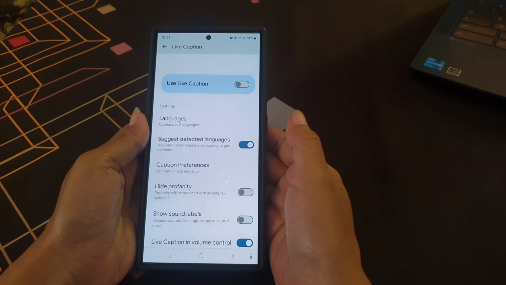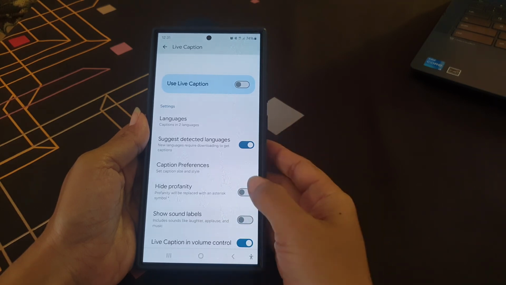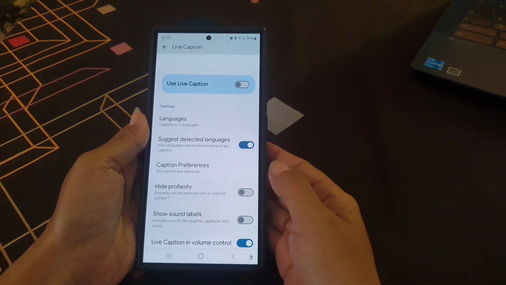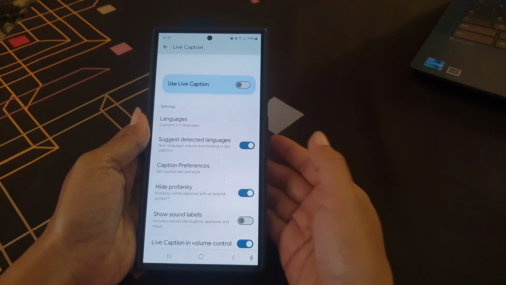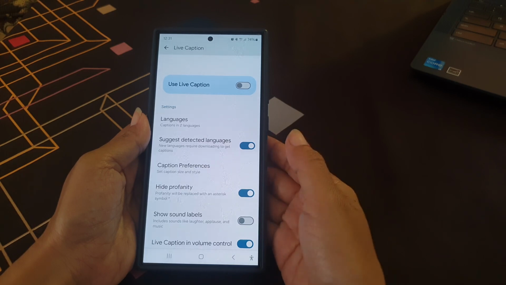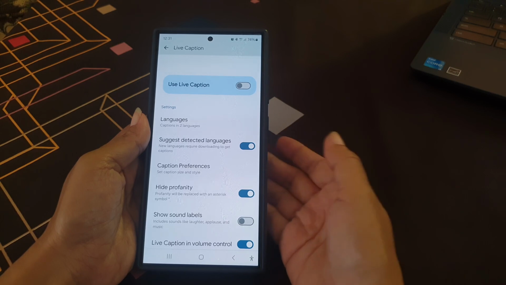Under settings section, tap the gray on off switch next to hide profanity until the switch turns blue to turn it on. With the setting, now live caption will automatically replace profanity spoken within a speech with asterisk.